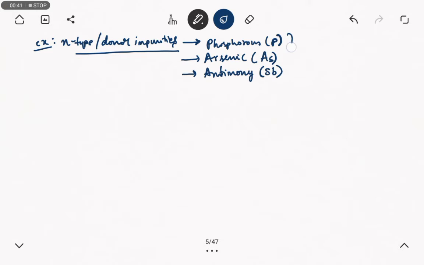Of these three, phosphorus is the most commonly used donor impurity.